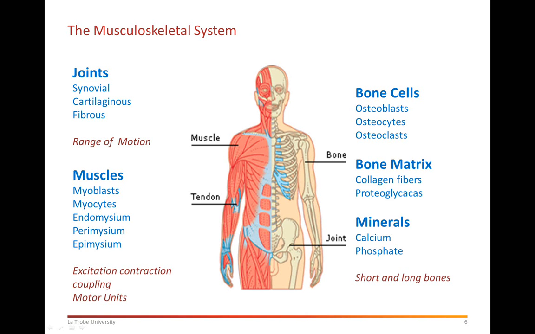Now, muscles are involved in contraction, and they do so by excitation-contraction coupling, and the units that contract are called motor units. Then we've got the joints tying everything together so that the musculoskeletal system is flexible, and we've got three main types of joints: synovial joints, cartilaginous joints, and fibrous joints. Synovial joints are the most freely mobile ones with a wider range of motion, so they move around a little bit more. Cartilaginous joints are a bit flexible but not as much, only moving in one plane. And then fibrous joints just join bones together, like the suture lines on your skull, and those bones don't move.